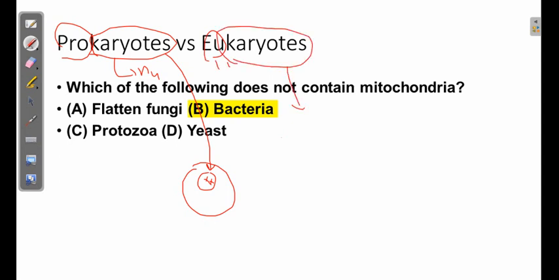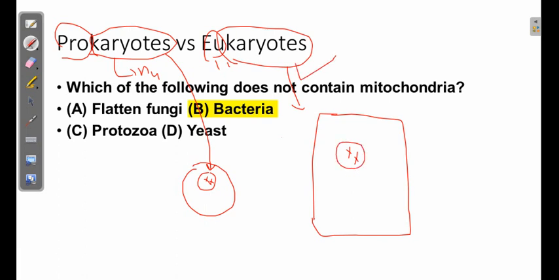The organisms which contain a specific nucleus where the genetic material resides, confined inside, are known as eukaryotic organisms. Prokaryotes are the basic organisms which do not contain this kind of specific nucleus.